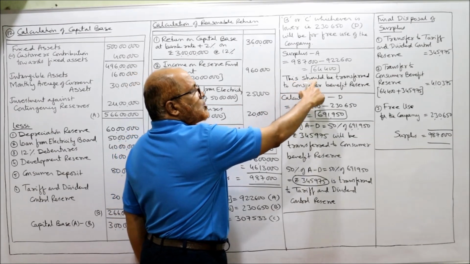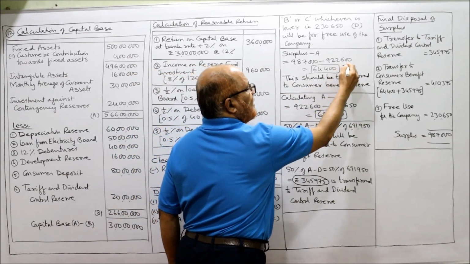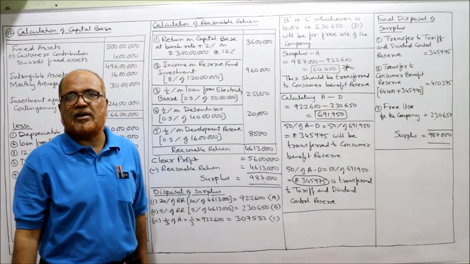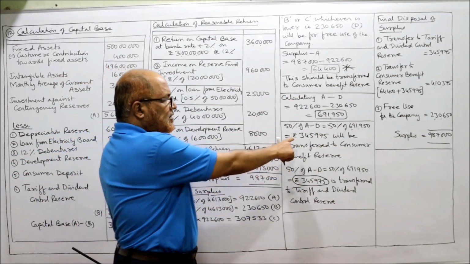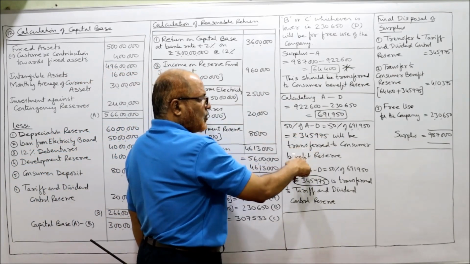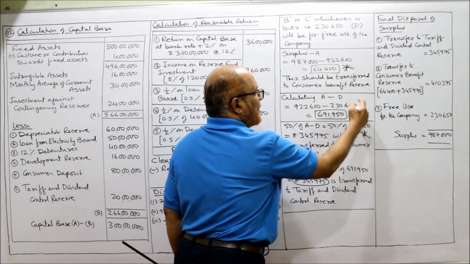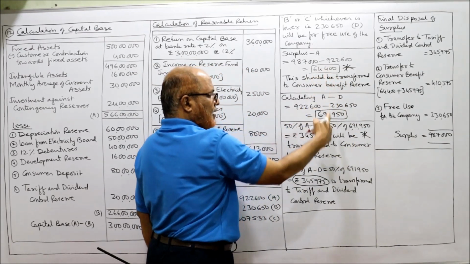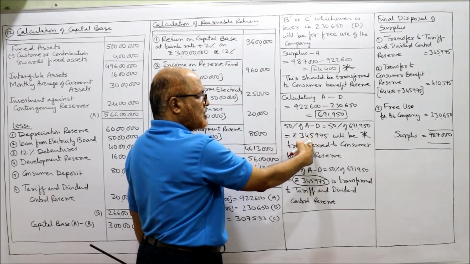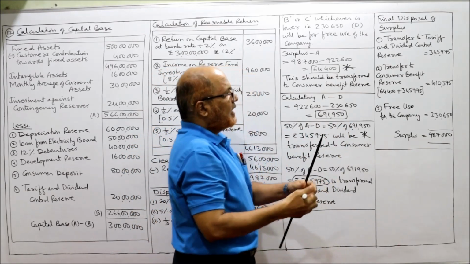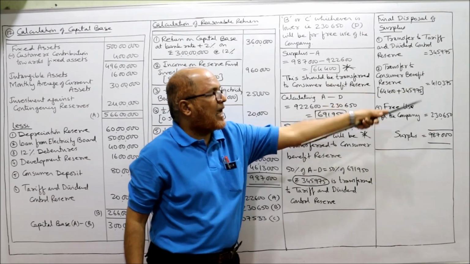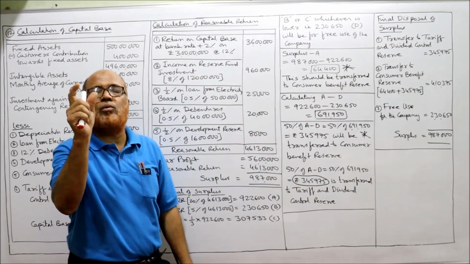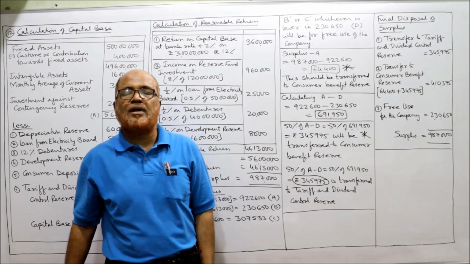First time, this should be transferred to consumer benefit reserve here, 64,400. Again we have transferred here 3,45,975 to consumer benefit reserve. So this 64,400 plus 3,45,975, I have written here, gives 4,10,375, which is the amount transferred to consumer benefit reserve.